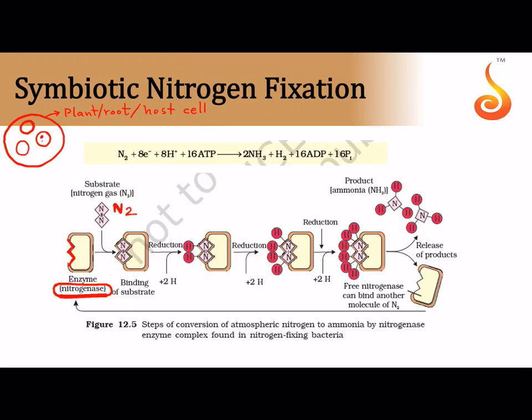Yes, in the vesicles there will be aggregations of bacteria, and these vesicles are provided with a pigment on the outside called leghemoglobin. So this is the cytoplasm of the plant cell; I have not shown the nucleus and the vacuole and all that. These are the vesicles formed by the infecting rhizobia, and inside there are clusters of rhizobia called the bacteroids, and these rhizobia contain an enzyme called nitrogenase.